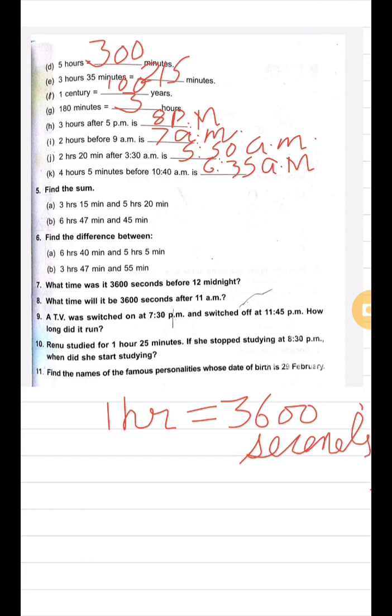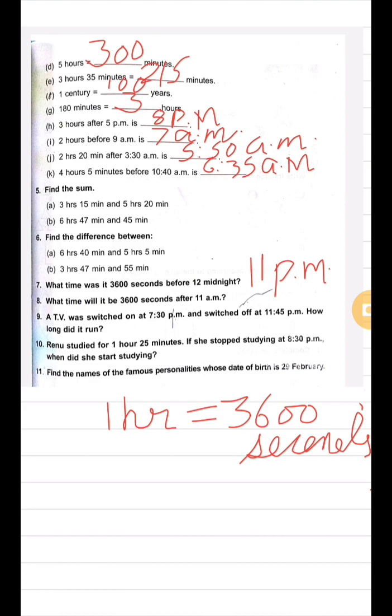So when we are talking about 3600 seconds before 12 midnight, it means we are talking about 1 hour before 12 midnight. So we'll subtract 1 from here, so the answer will be 11 p.m. क्योंकि midnight से पहले की बात हो रही है.